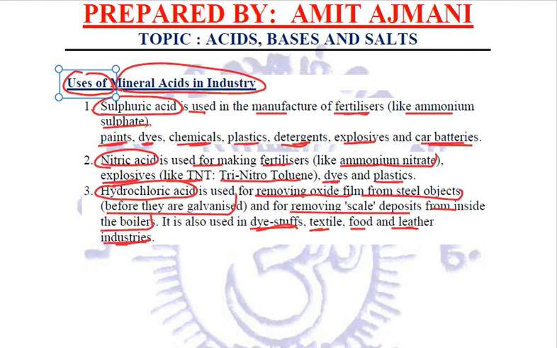We are ending the video class here only. After this class, we'll be starting with the next part of this chapter. What was the name of the chapter? Acids, bases and salts. So we have just studied about acids. Next class will be a detailed study of the various bases. What are the bases? What are their properties? What are their uses?